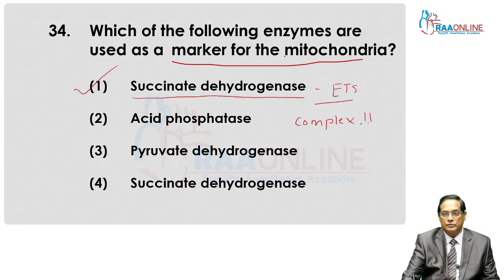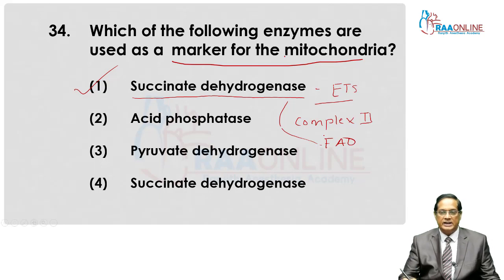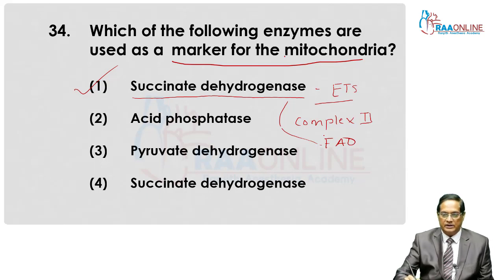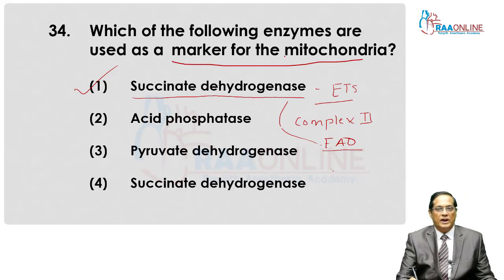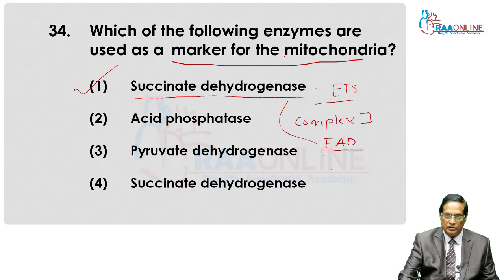The coenzyme associated with this enzyme is FAD, that is flavin adenine dinucleotide.